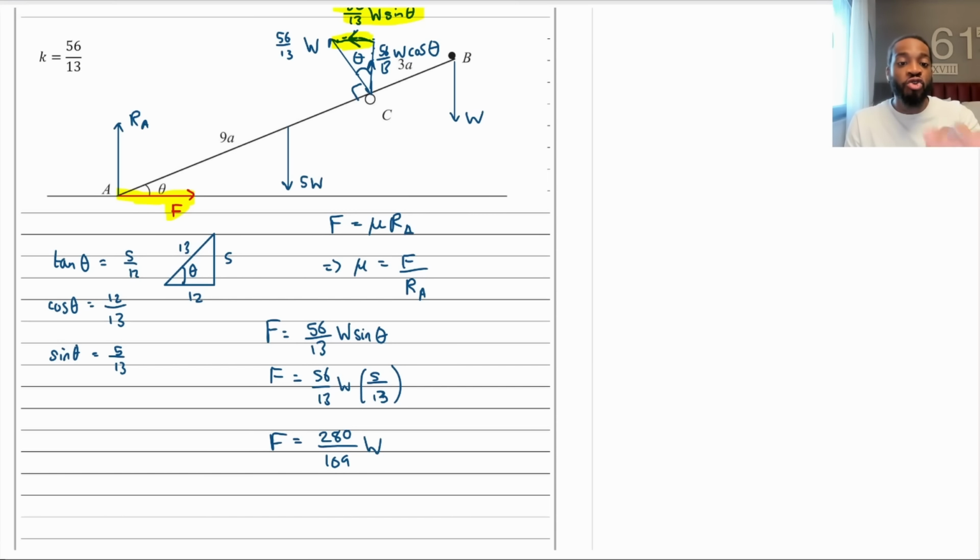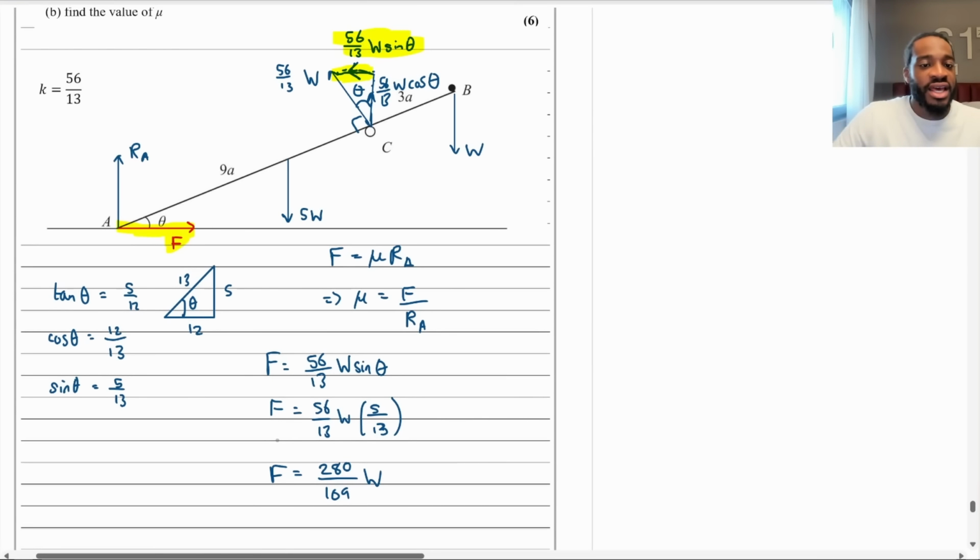Okay. So now I've got the numerator in mu equals F divided by RA. Now I need to figure out what the reaction is. Okay. Now again, it's just easy. Let me write this here. I don't think I wrote an arrow just to indicate that we are resolving horizontally. So we've resolved horizontally. We've got that. Now let's resolve vertically. Again, just look at the vertical forces. Okay. I've got one here, RA, right? Which is obviously what we're looking for.